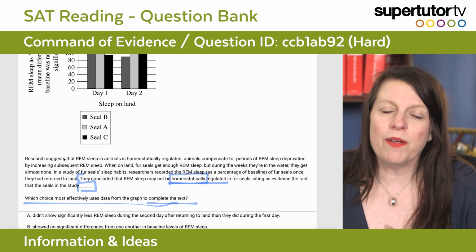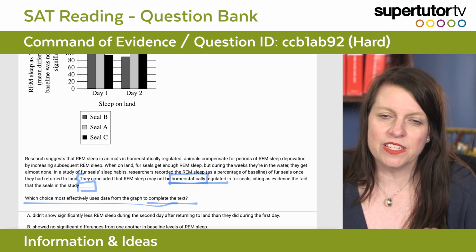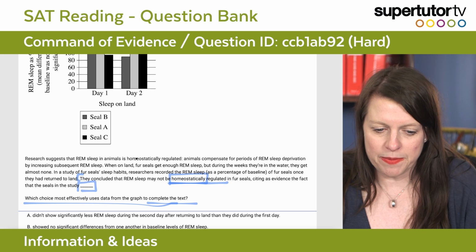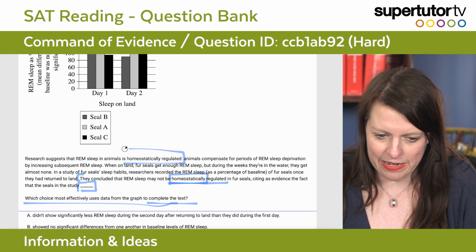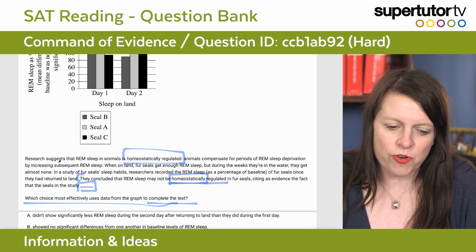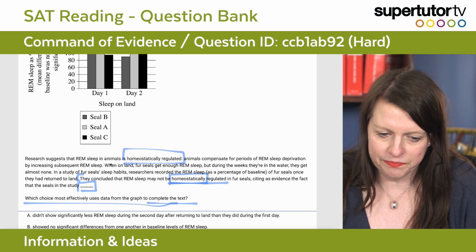And I'm going to back up. So I read what I need. I'm going to read this conclusion sentence first. If I don't understand something, I will back up and figure it out. Research suggested that REM sleep in animals is homeostatically regulated. Here's what that means. Animals compensate for periods of REM sleep deprivation by increasing subsequent REM sleep.